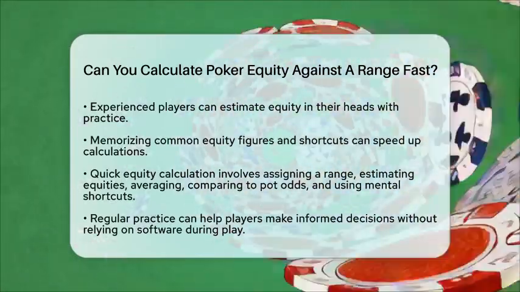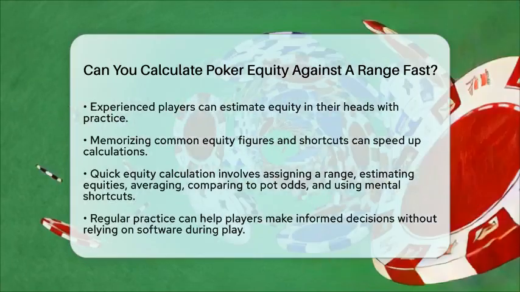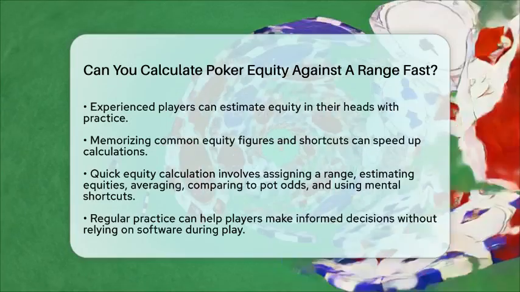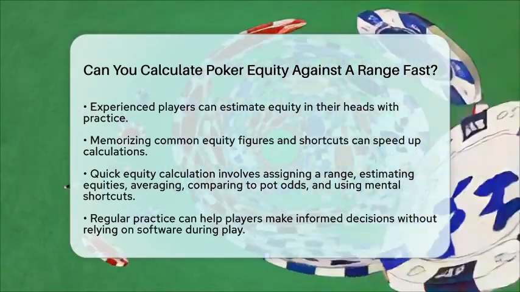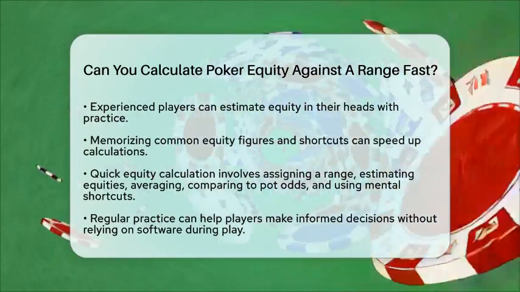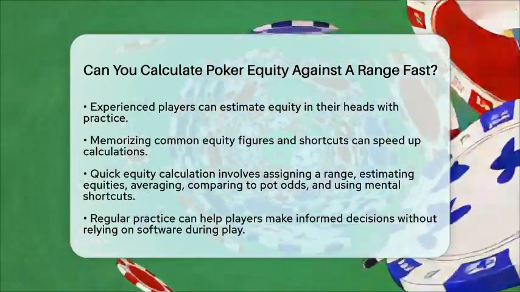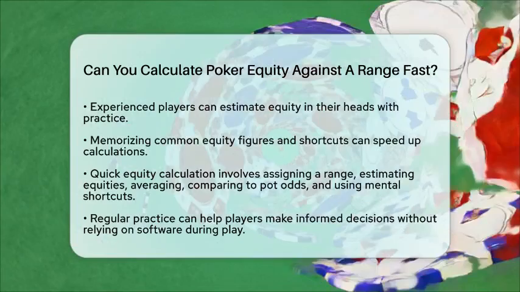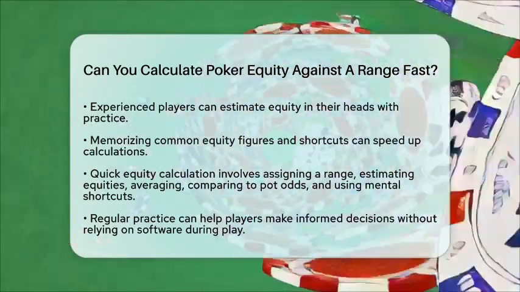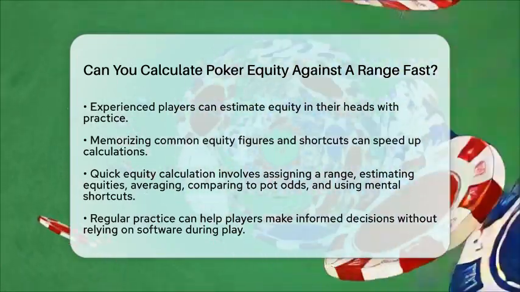First, assign a realistic opponent range based on the situation. Second, estimate equity against the subsets of that range, focusing on value hands and bluffs. Third, average these equities weighted by their frequency. Fourth, compare your equity to pot odds to guide your decisions. Finally, use mental shortcuts and memorized equity benchmarks to speed up calculations.